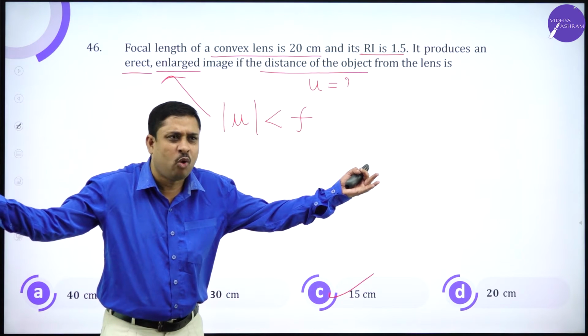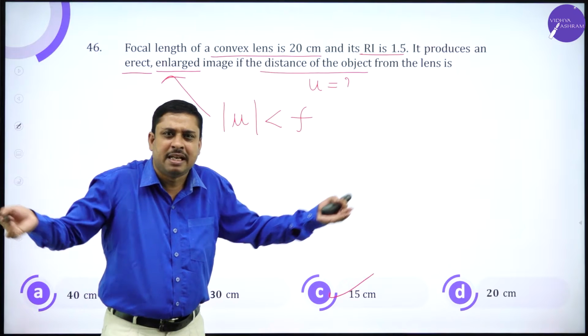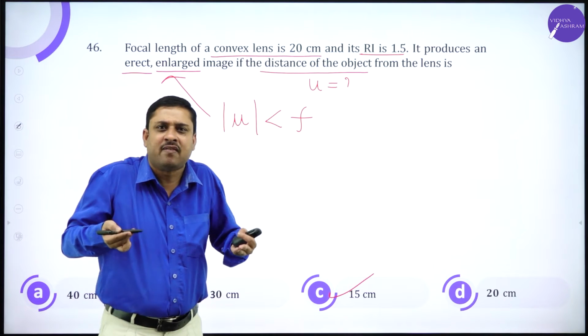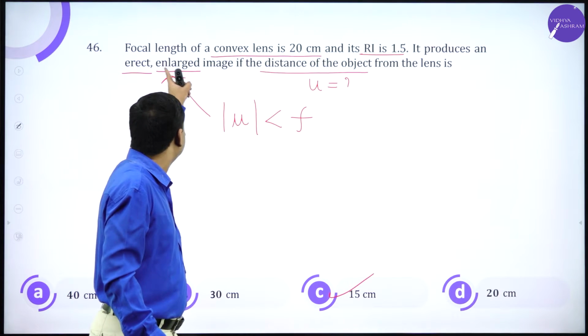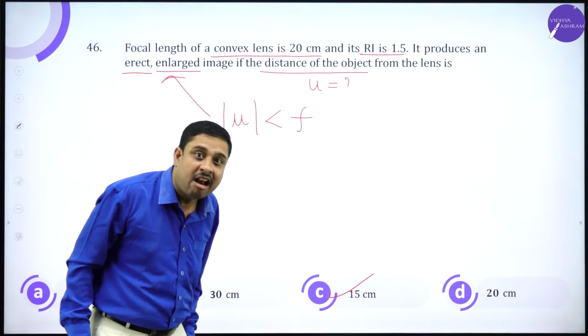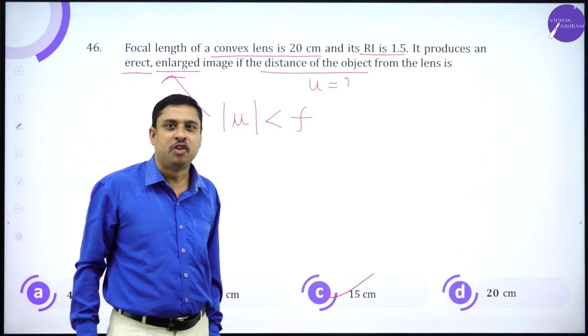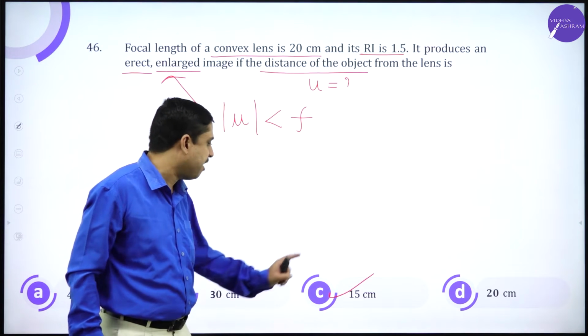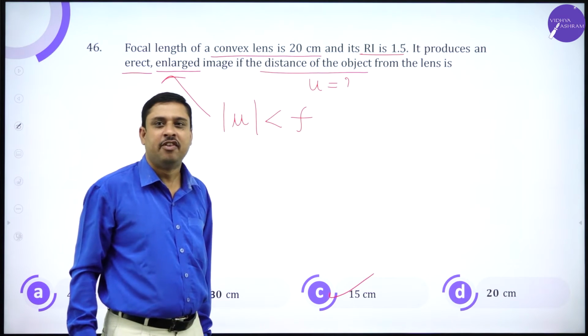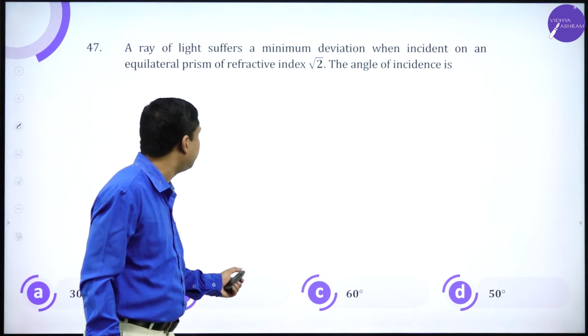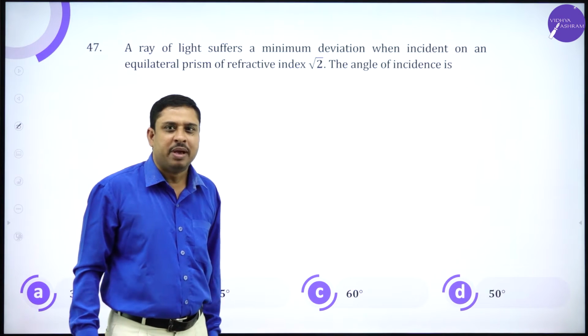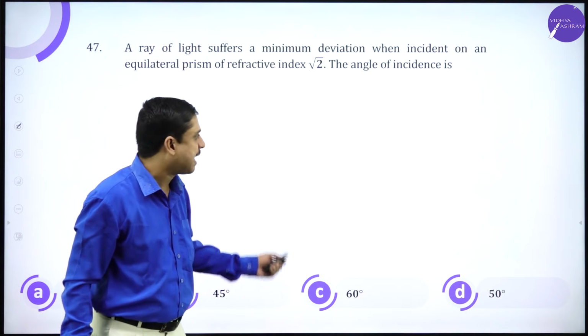See, without any substitution, my theory told: if a convex lens produces an erect, enlarged image, please know the magnitude of u should be less than f. So the answer is 15 centimeter. Many a times, please do this as an assignment.